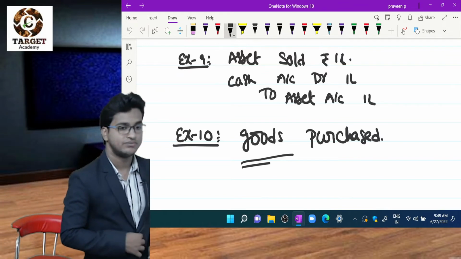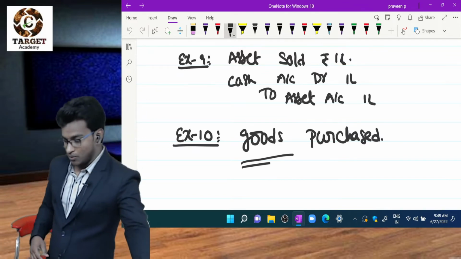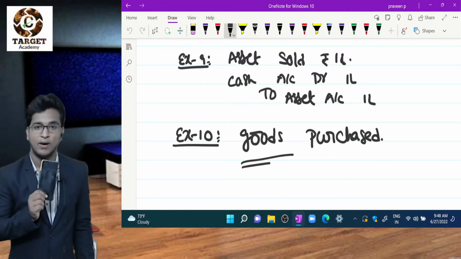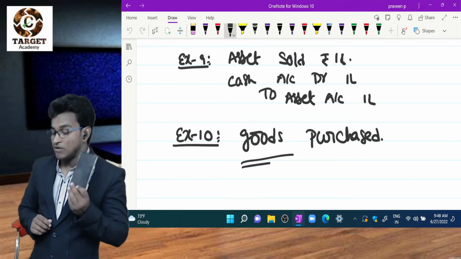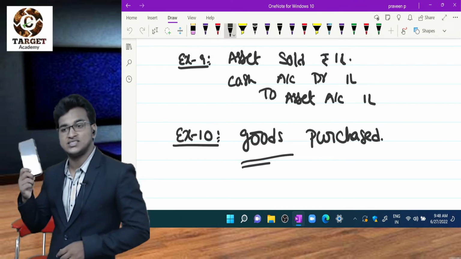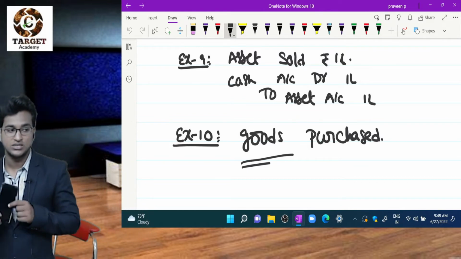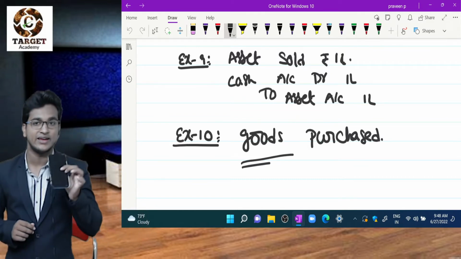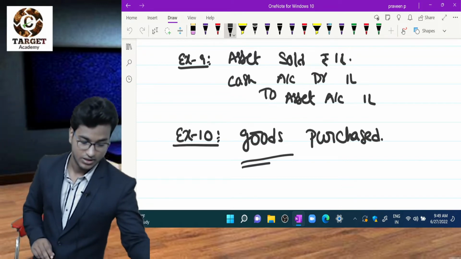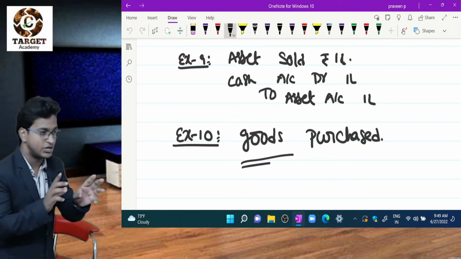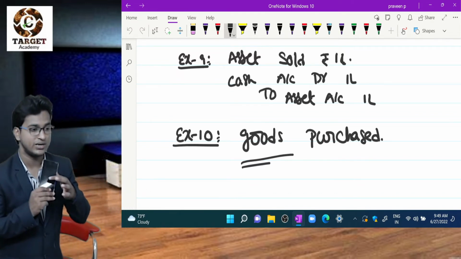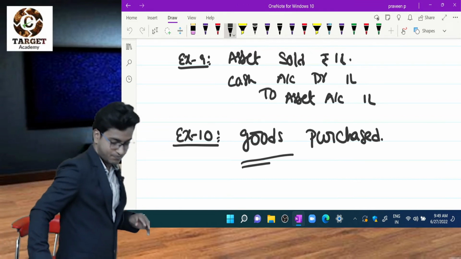For example, we purchased a mobile phone. But our business is chocolate business. So for us, this is our asset, right? Because this is not my regular trading item. Clear? So this is my asset. Please observe carefully, listen carefully. So for me, this is my asset. Okay. Case number 2.